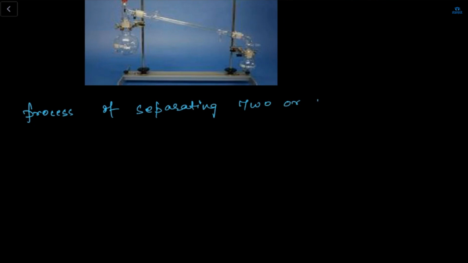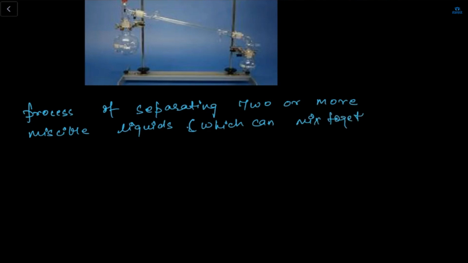Like orange juice and carbonated water. Orange juice and carbonated water are miscible liquids? Yes, so they are the example of this. Miscible are which can mix together.